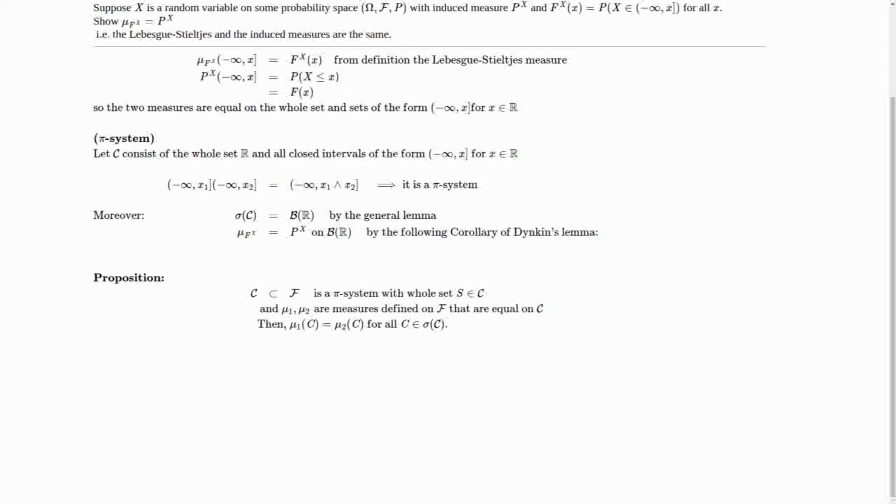This completes the proof. However, one could also see that by just simple additivity, you could go from this pi system to the semi-algebra S1, and then we know how to go from that semi-algebra to the algebra, and we know by Carathéodory-Hahn that you have unique extension to the Borels.